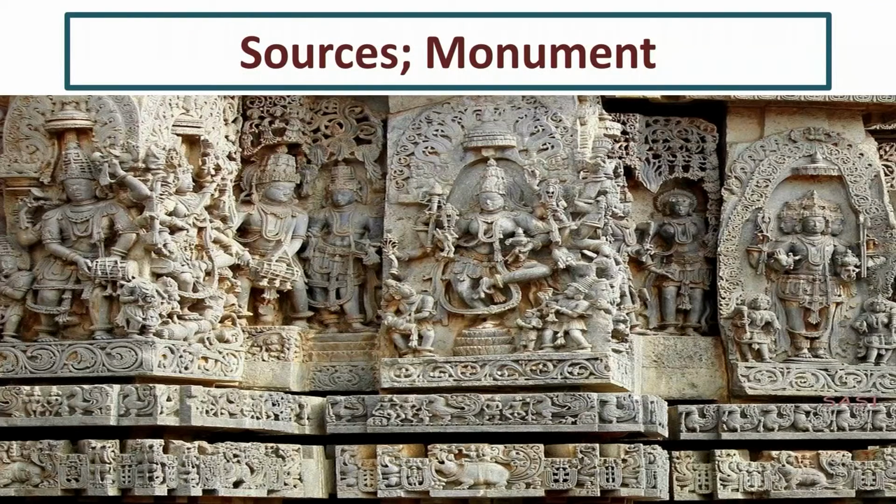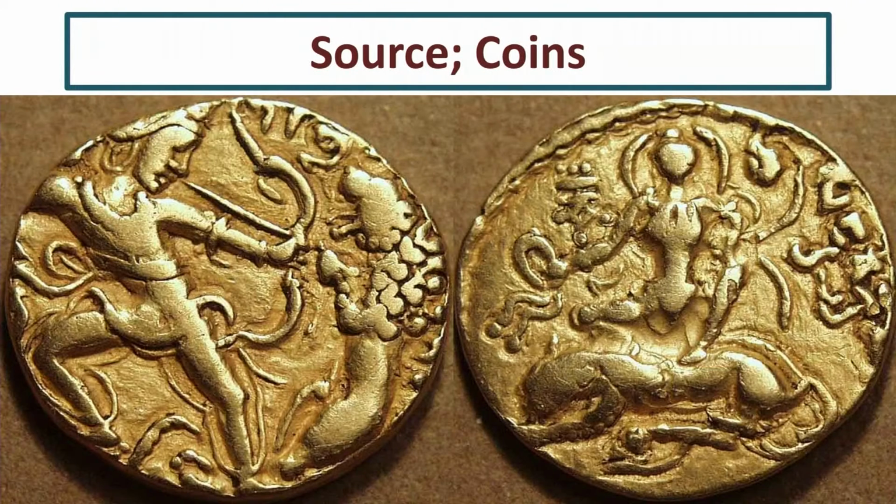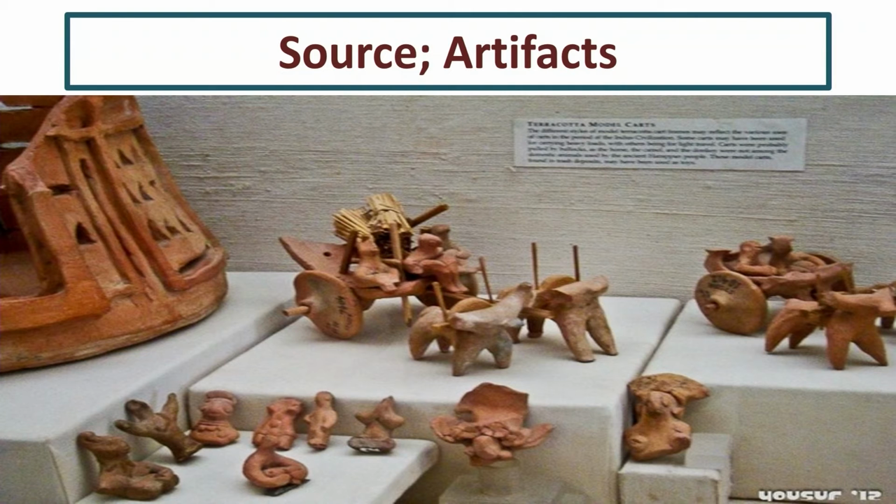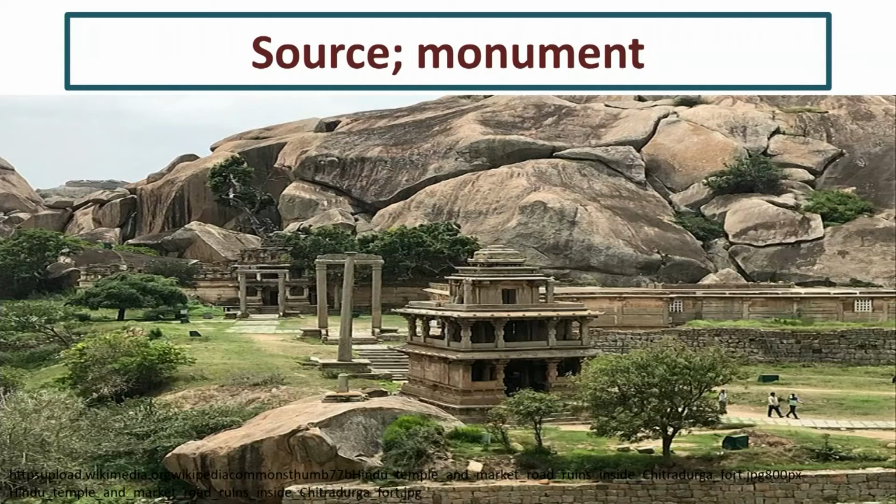In monuments, temple, palace or whatever it is. Okay, see the architecture of it and the beauty of it, the elegance of it, and how nicely they have carved the sculptures on the stone. We can see that. The next one is coins. If we get coins in some place, it is going to say millions of stories. Okay, so coins are very important sources. The next one is artifacts. Artifacts are those used for household purposes or toys or to embellish the home, whatever it is. To decorate the home also we use artifacts.